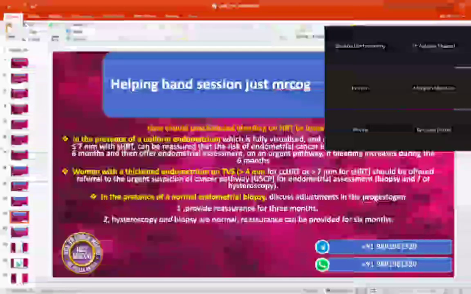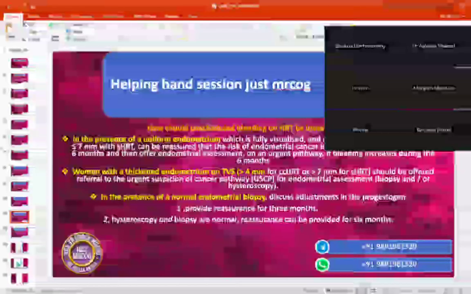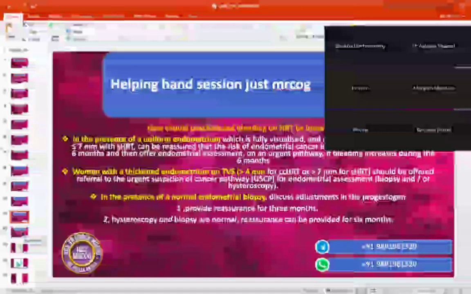However, if after hysteroscopy it comes out to be normal, then we can again reassure you for the 6 months, even if the bleeding is persisting, and also offer you adjustments in the progesterone. And if somehow there are some abnormal or sinister changes, then we'll be following you to the cancer center.